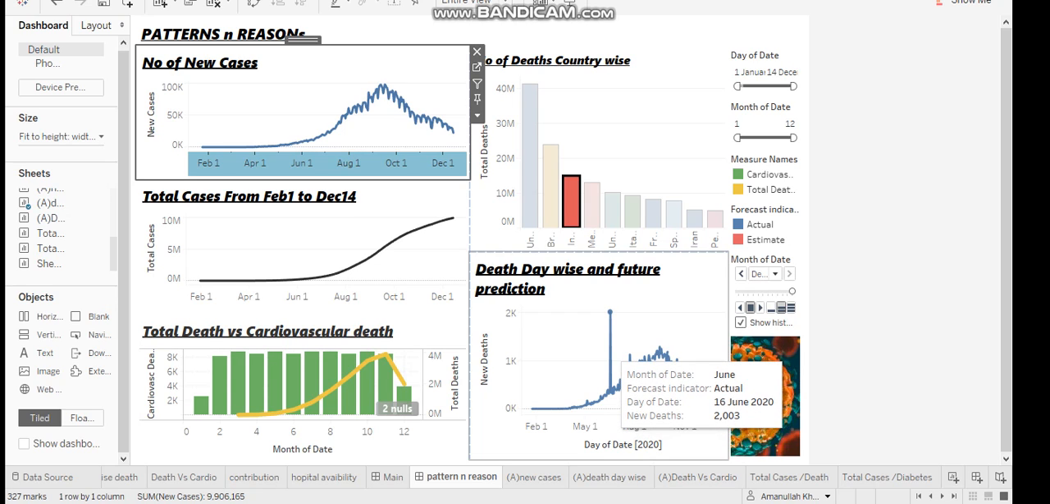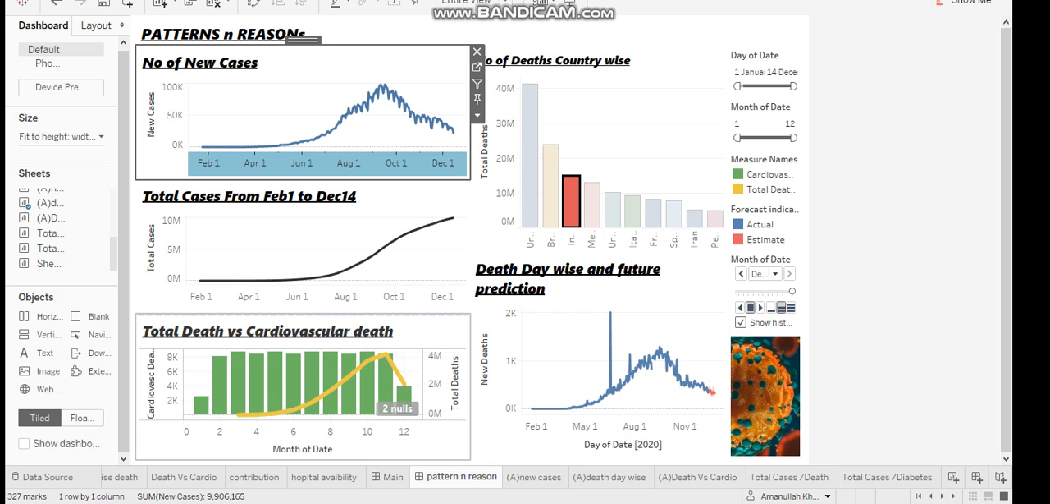New deaths are getting a peak here, and also the death rate of cardiovascular patients was high during this time. Here it is the month of June, and here the cardiovascular patients number is high. After that, the number of deaths is very low after June, and compared to the total number of cases, India stands in third position as per total number of deaths, with a contribution of 7.56% of the total deaths.